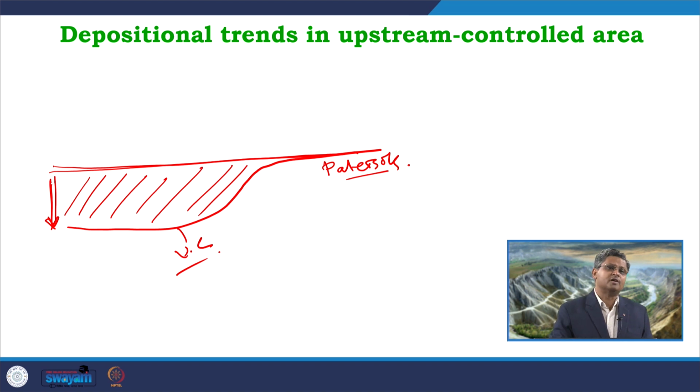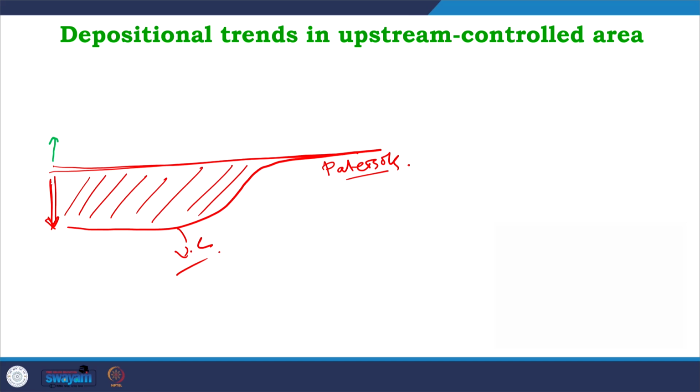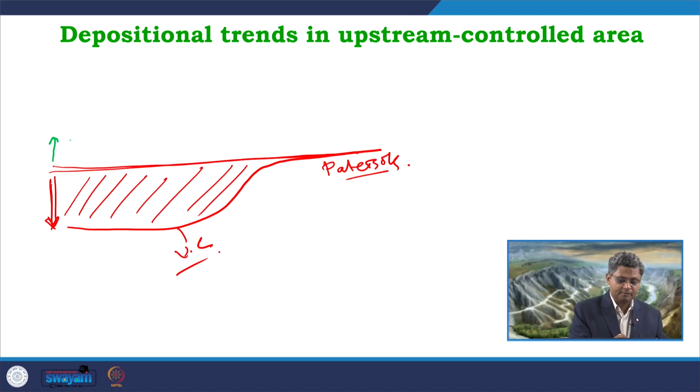When there is scope for sedimentation, we can have two different conditions. Scenario 1, when we have some accommodation created by tectonics, by climatic changes, by autogenic factors and by the overall condition of the river equilibrium profile. When we have accommodation created, but that accommodation is limited, in such condition we should have very quick amalgamation of the channel systems.